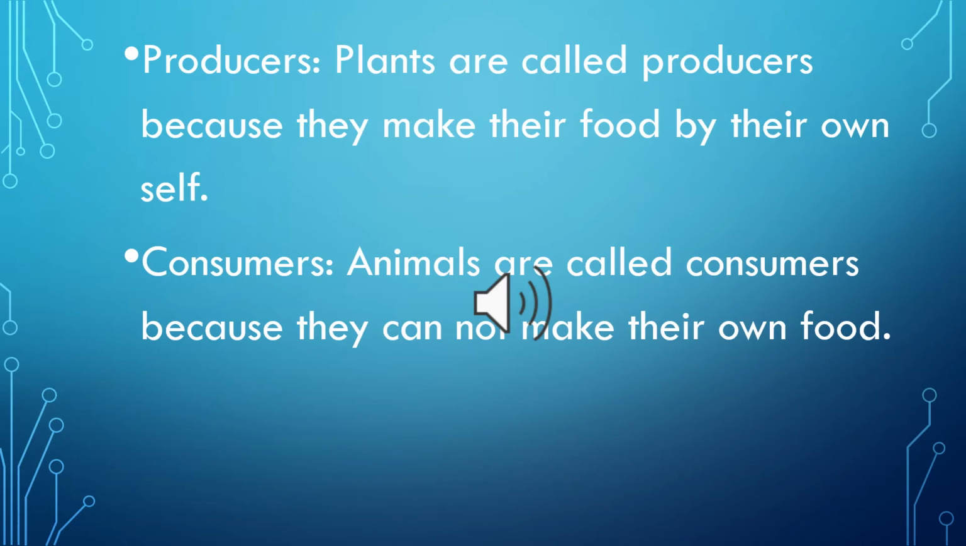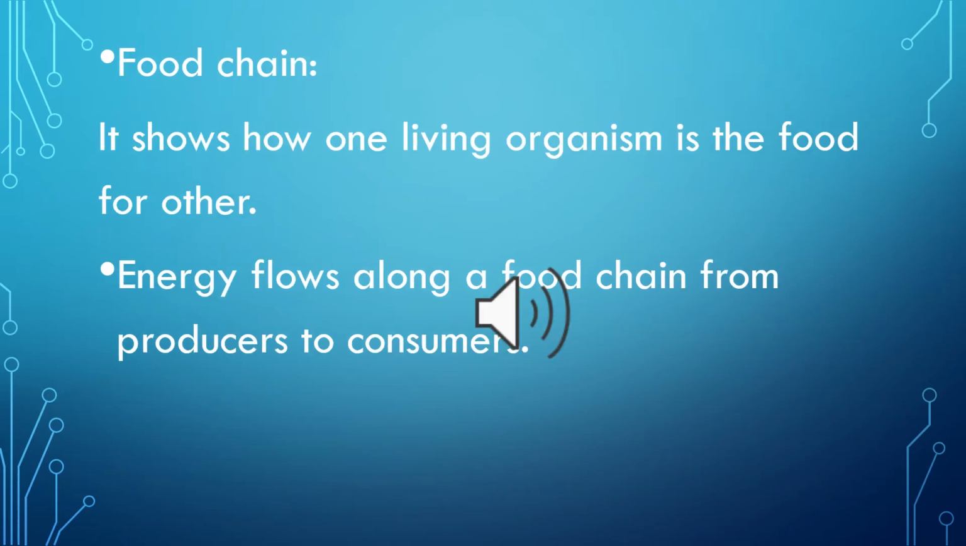Here, one thing to notice is that the size of consumer becomes bigger and the number becomes less, which you can see in the diagram. Our next topic is food chain. It shows how one living organism is the food for other. Energy flows along a food chain from producers to consumers.